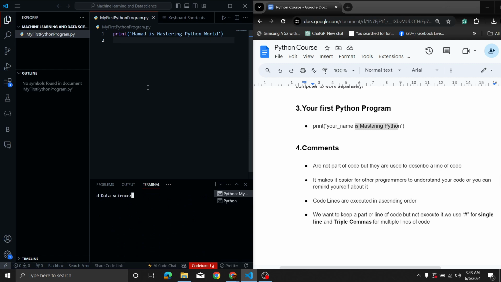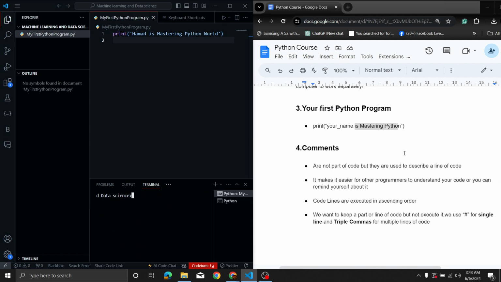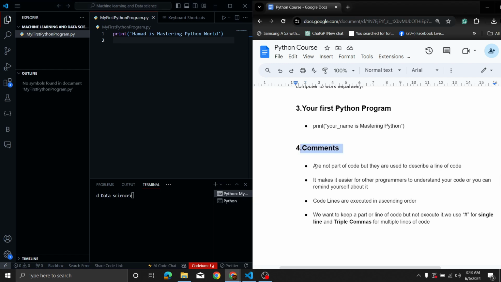Now let's move on to today's contents of the second class. First of all, we have the comments. Comments are not part of the code, but they are used to describe a line of code. It makes it easier for other programmers to understand your code, or you can remind yourself about anything you want to update in a part of the code.